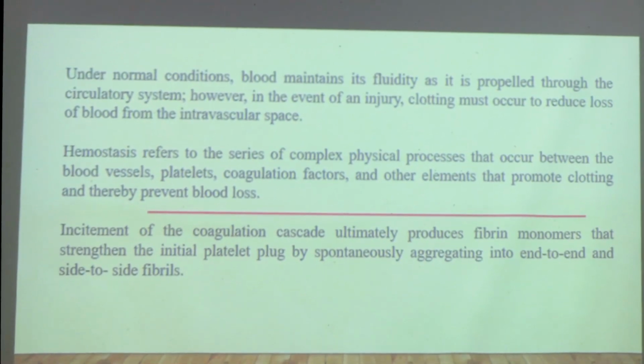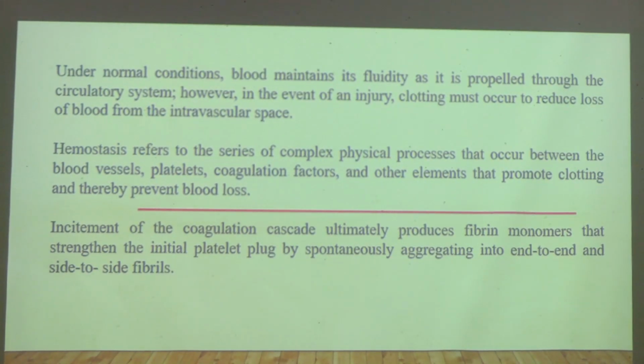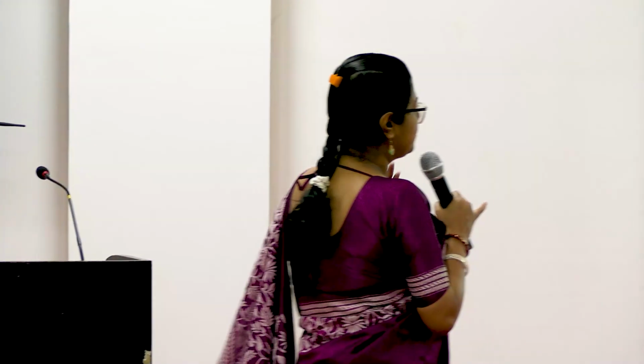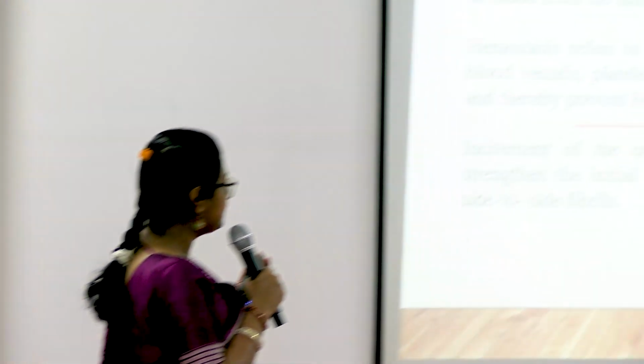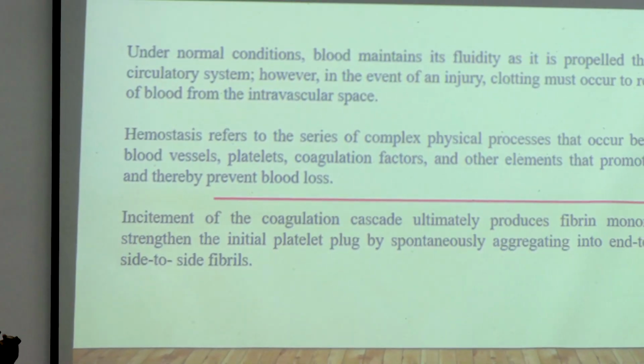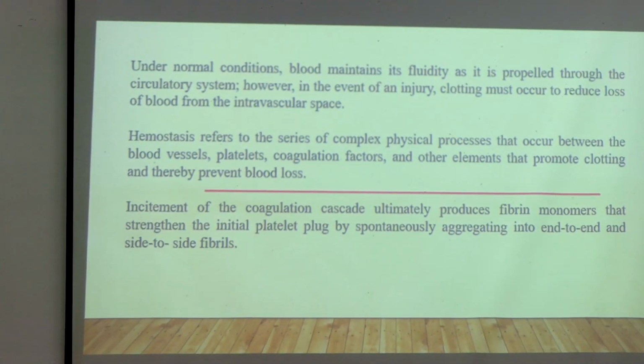Hemostasis refers to the series of complex physiological processes that occur between the blood vessels. I talked about endothelial cells, the endothelial lining. So that is blood vessels, then platelets. Platelets are also a very important part of coagulation. So this is a physiological process that happens between blood vessels, platelets, coagulation factors and other elements that promote clotting and thereby prevent blood loss. Do you remember in the coagulation system, you must have learned about intravascular and extravascular coagulation, right?